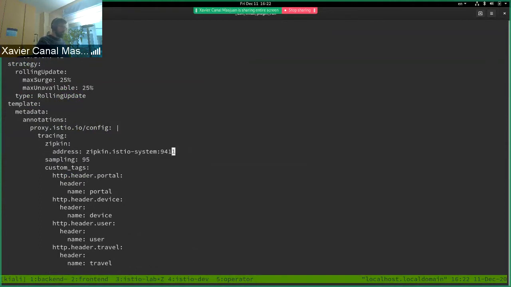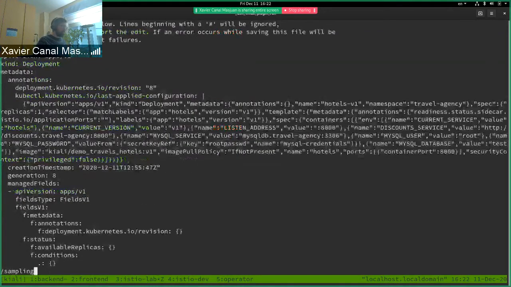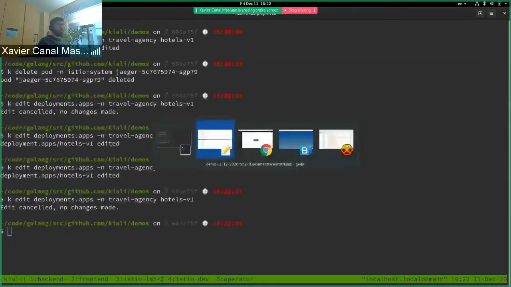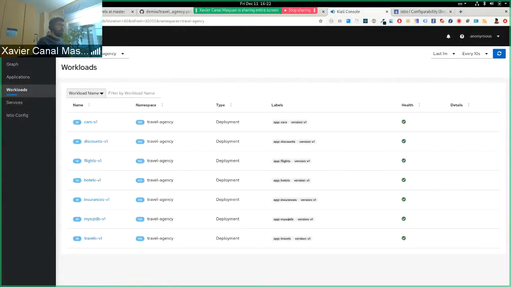So by adding this, we should be announcing to Istio that for this Envoy, all the traces will be published to that service. So let's edit this one. I think the sampling is still 95. So now, first of all, let's see.